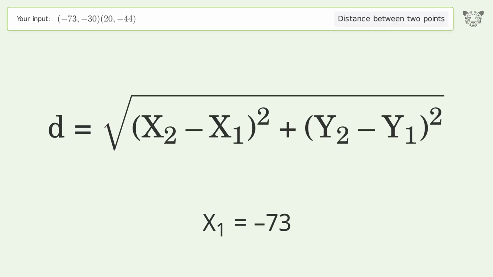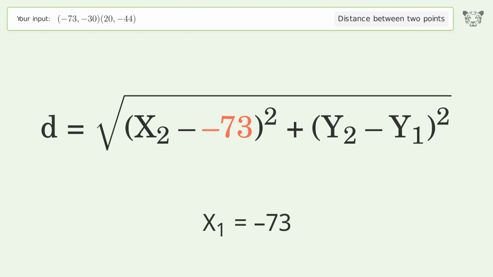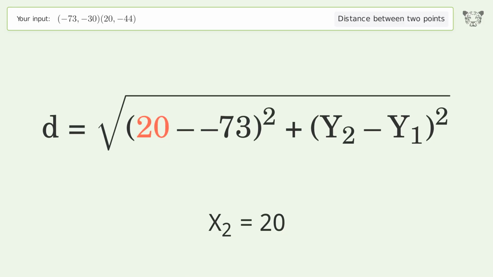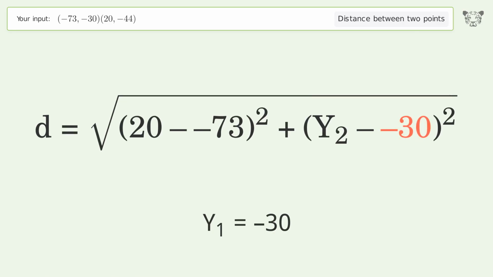x1 equals -73. x2 equals 20. y1 equals -30. y2 equals -44.